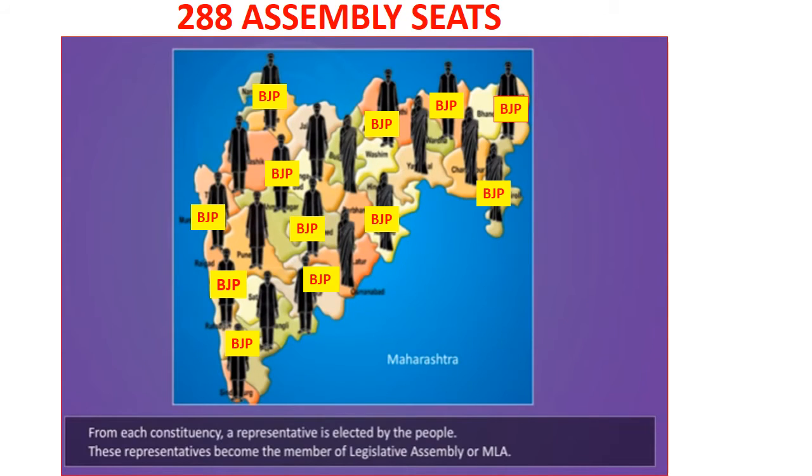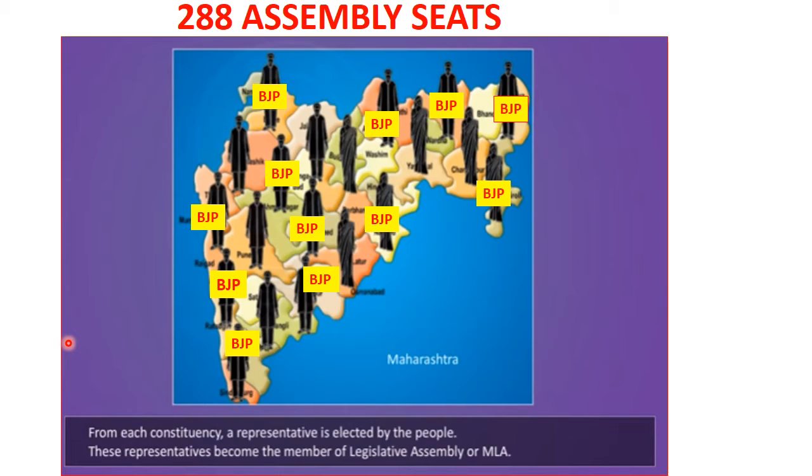So the people of Maharashtra will vote for their representatives from each of these constituencies, and whoever gets the majority vote becomes the member of the Legislative Assembly, or MLA. So from each constituency, one representative is elected by the people. As I told you earlier, each political party puts up its candidate from each of these constituencies to fight the election. People vote to elect their representatives, but only one representative is chosen from each of these constituencies.